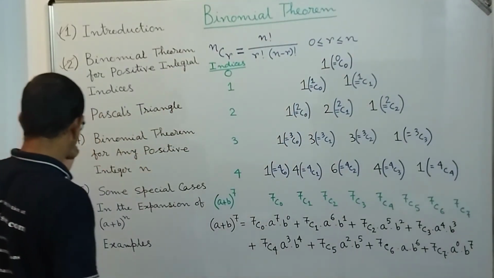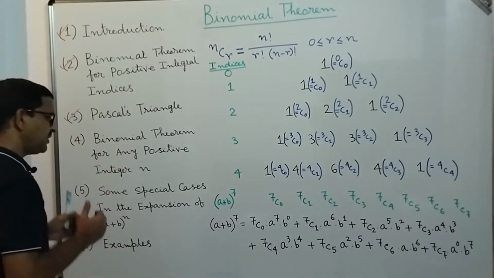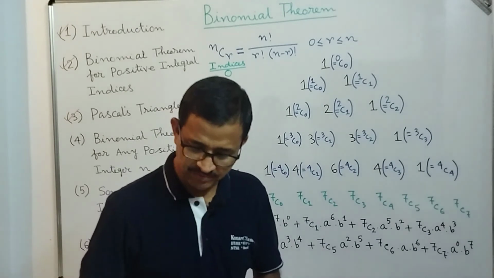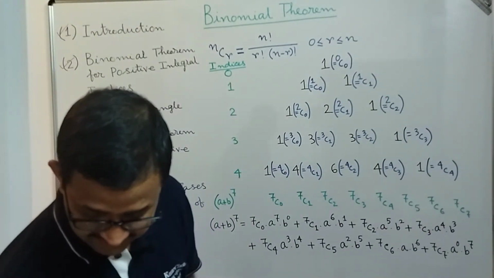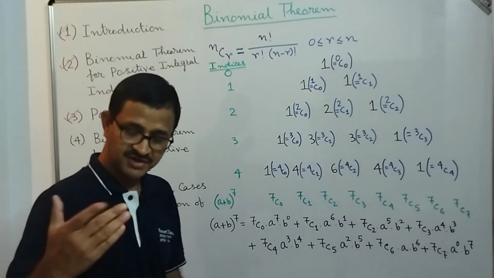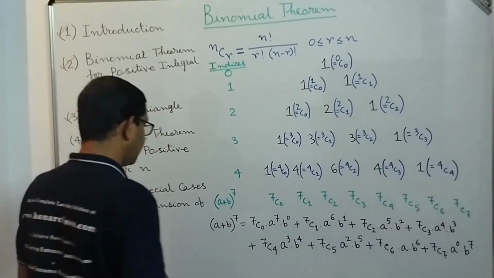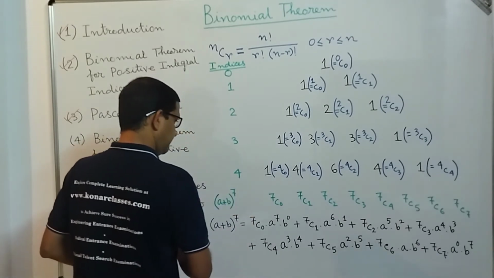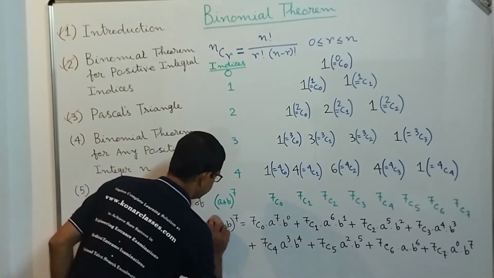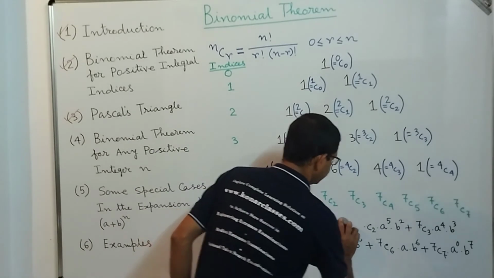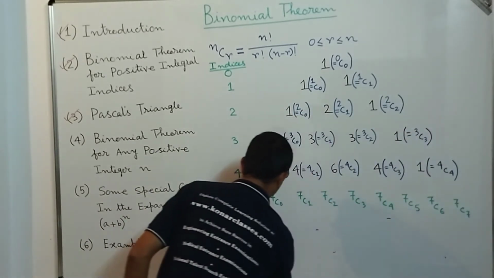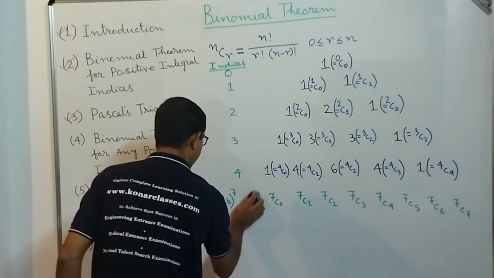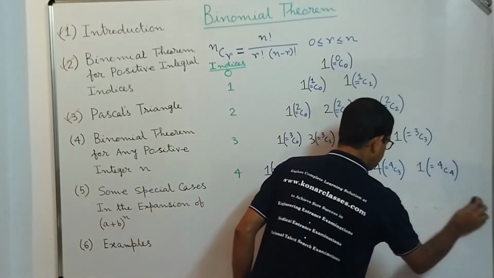So dear students, what we get is the expansion of any binomial for positive integral indices. Now, can you give it as a formula? Certainly. How can you give this as a formula? Let's look at it. Let me write it down here, how we can get this into a formula. How can we write (a plus b) power n? Let me write it here.